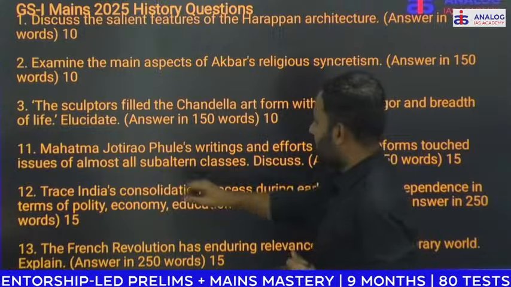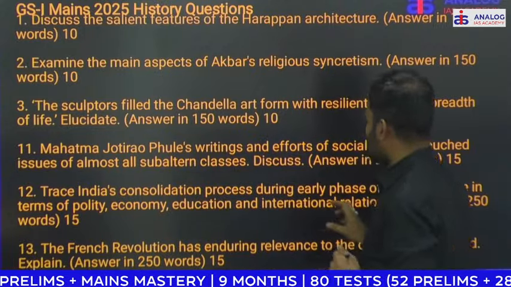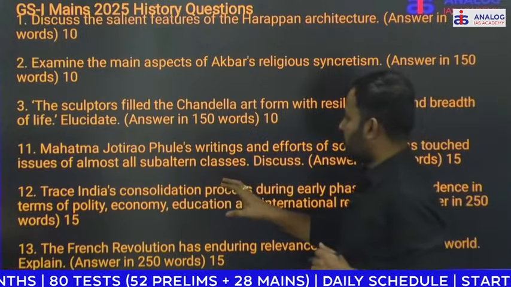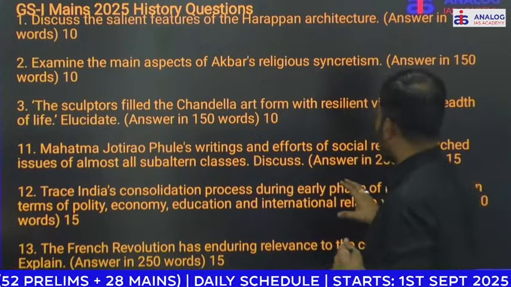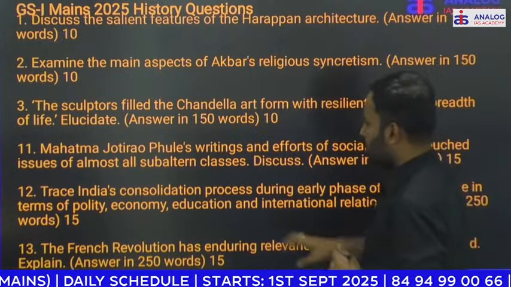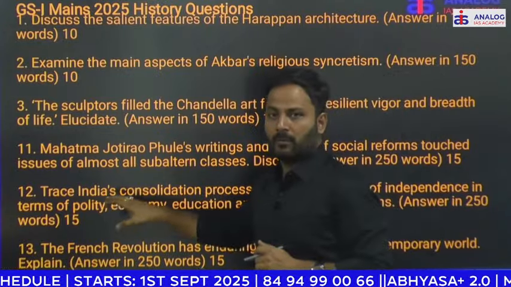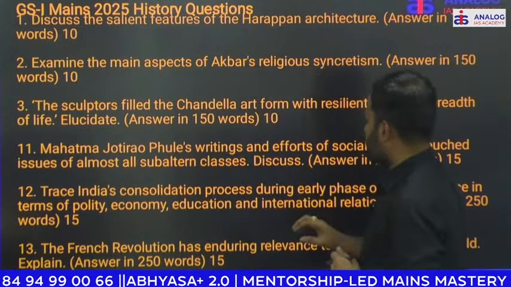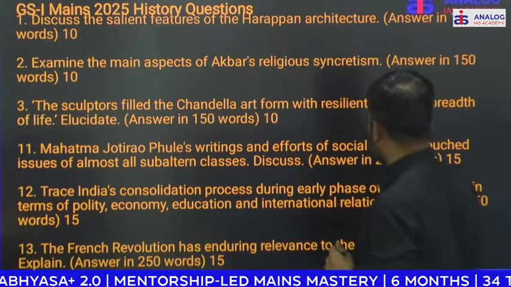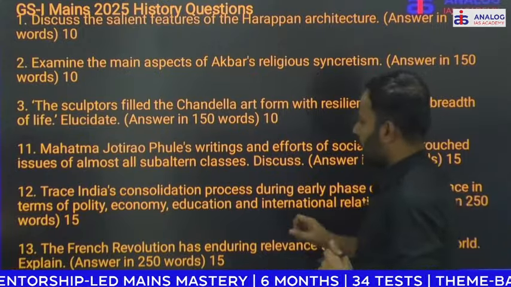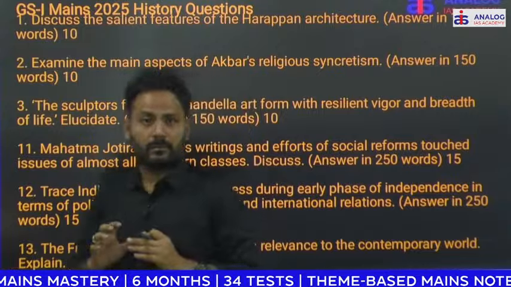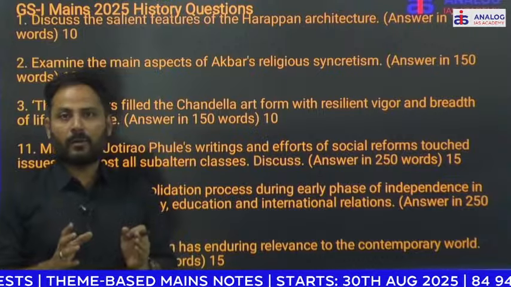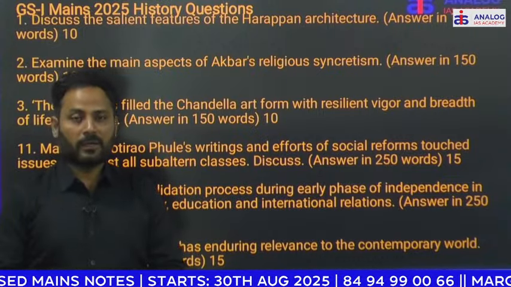And look at the 12th question. Trace India's consolidation process during the early phase of independence in terms of polity, economy, education and international relations. And it was given for 15 marks and this was from post-independent India. And 13th question is, the French Revolution has enduring relevance to the contemporary world. Explain.